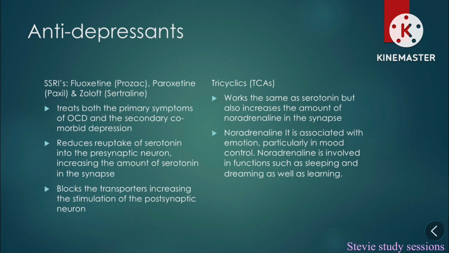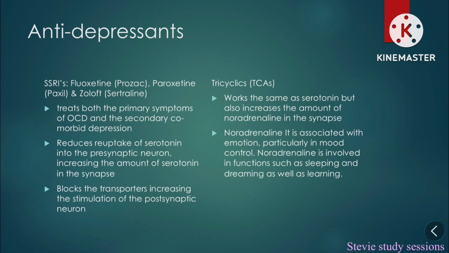Antidepressants, SSRIs: fluoxetine, Prozac, paroxetine, Paxil, and Zoloft, sertraline. SSRIs treat both the primary symptoms of OCD as well as the secondary comorbidity, depression. This reduces the reuptake of serotonin into the presynaptic neuron, increasing the amount of serotonin in the synapse. It blocks the transporters, increasing the stimulation of the postsynaptic neuron.